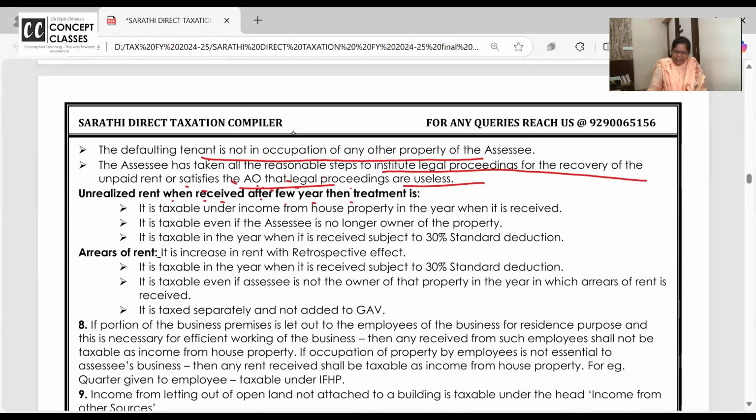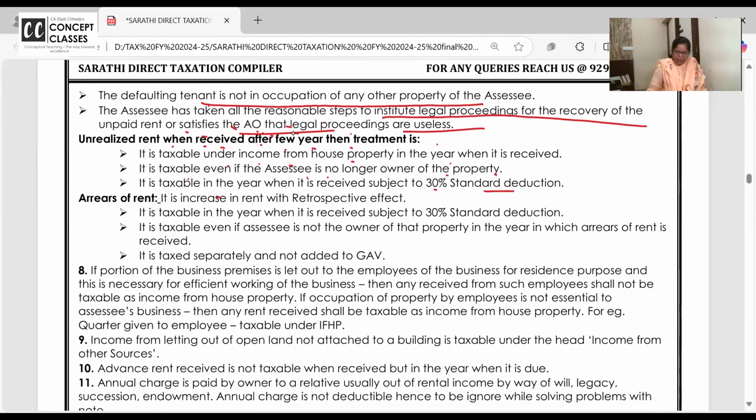Unrealized rent, whenever it is received, it is taxable as income from house property. It is taxable even if he is not owner, and it is taxable with 30% standard deduction. Same for arrears of rent, an increase in the rent with retrospective effect. It is taxable in the year when it is received, subject to 30% standard deduction. It is taxable even if the SSE is not the owner, and it is taxed separately.